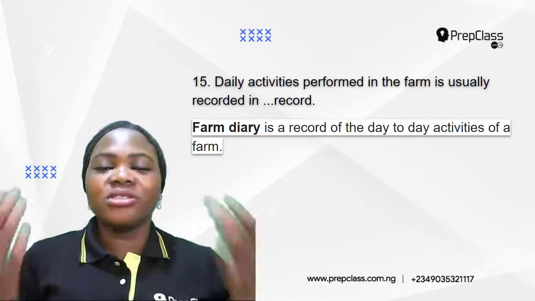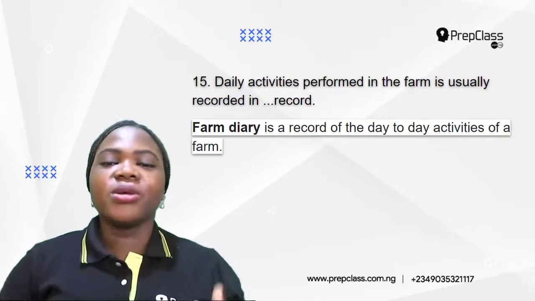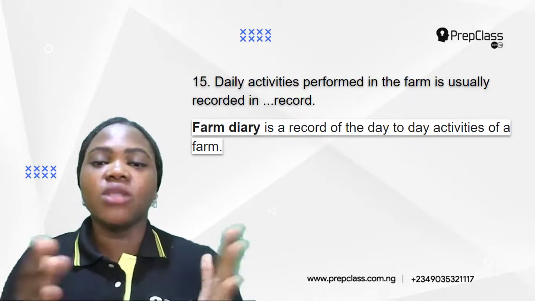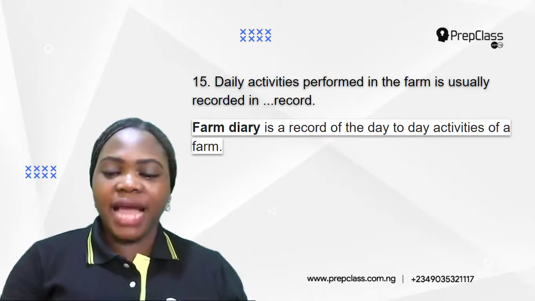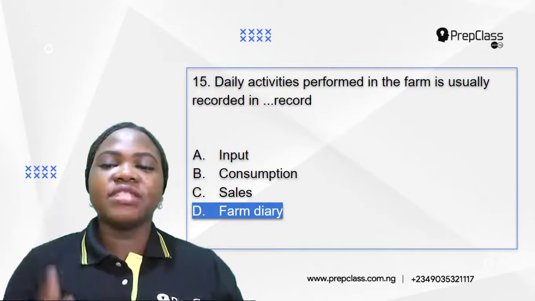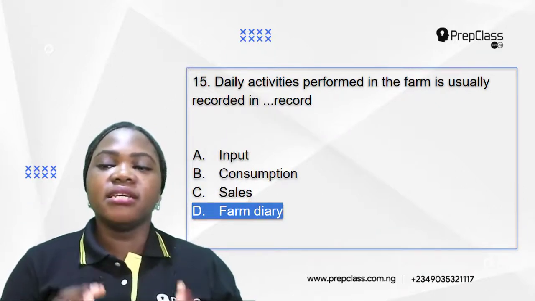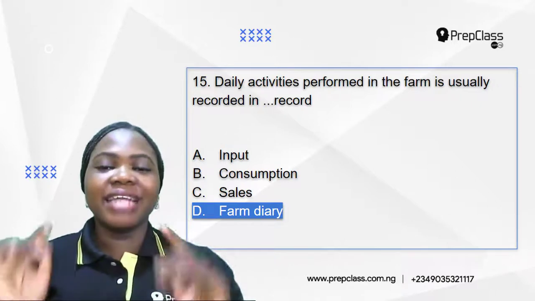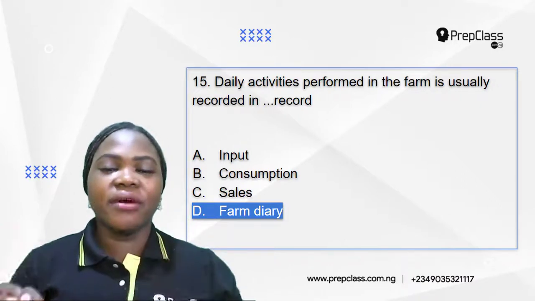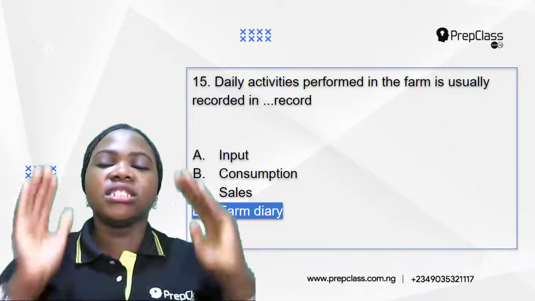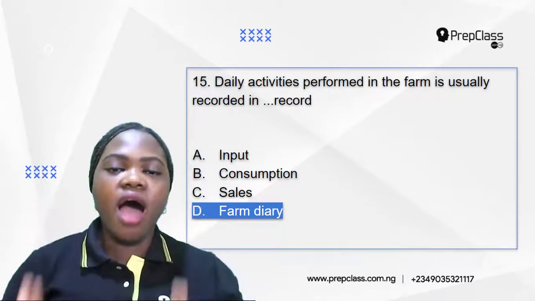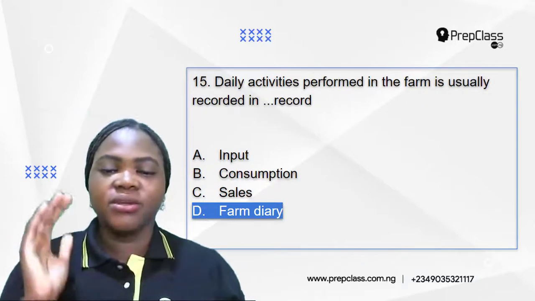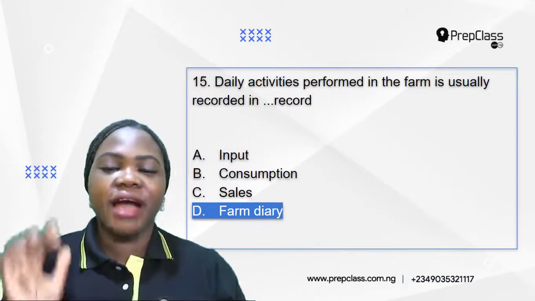So this is the same thing as the farm diary. The farm diary is a record of the day-to-day activities of a farm. So the answer for daily activities performed in the farm is usually recorded in farm diary. That is the name of the record. They call it farm diary. This is where they record all the daily activities that are performed in the farm. So the answer is D, farm diary.